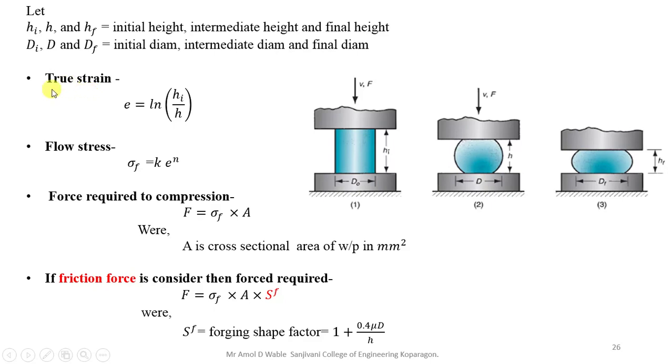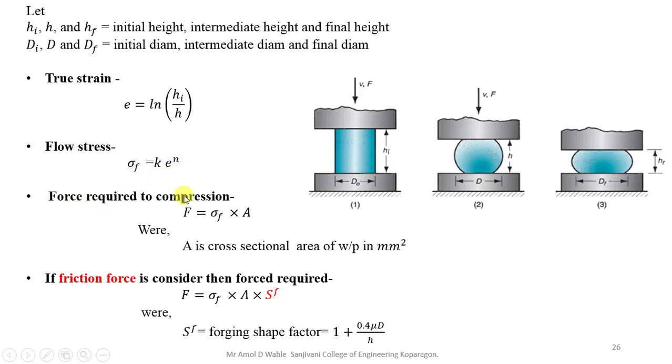So again find out the true strain. True strain will be equal to ln of the initial height over the intermediate height. Then flow stress. Here flow stress is given as σ = K ε^n. In forging, as I told you before also, as we are applying a sudden load, we have to use flow stress as K ε^n.